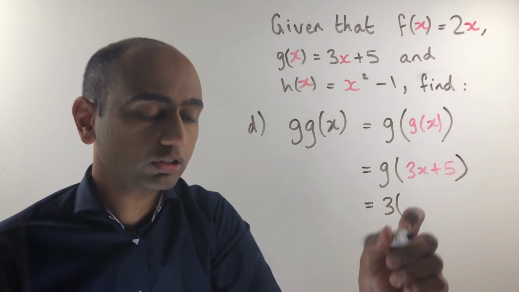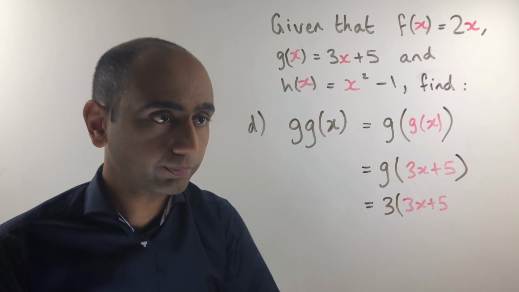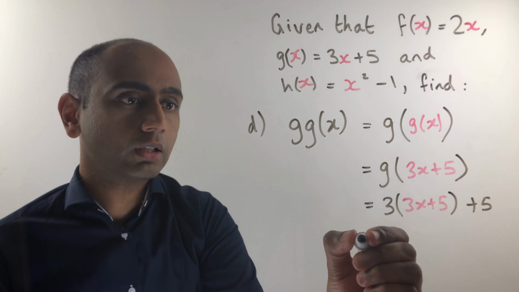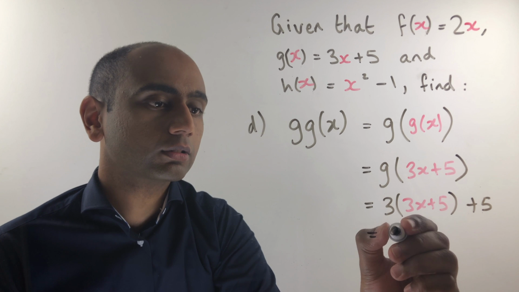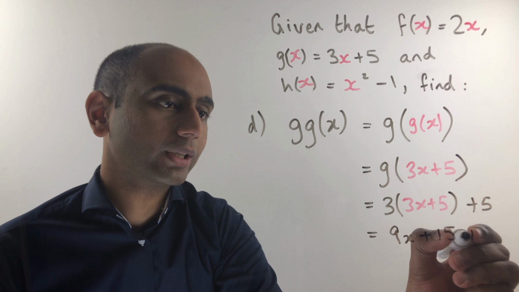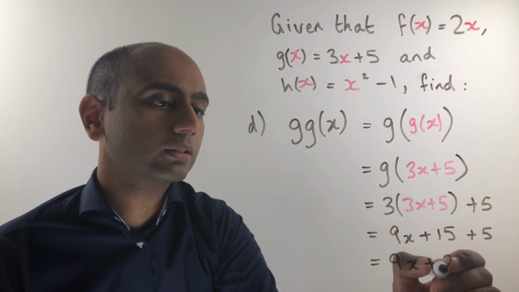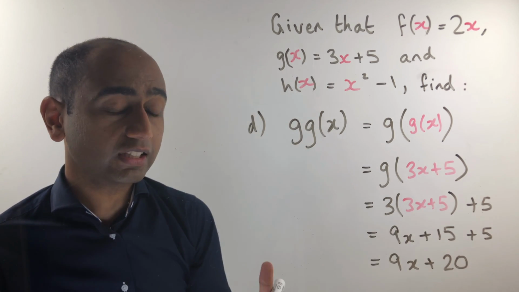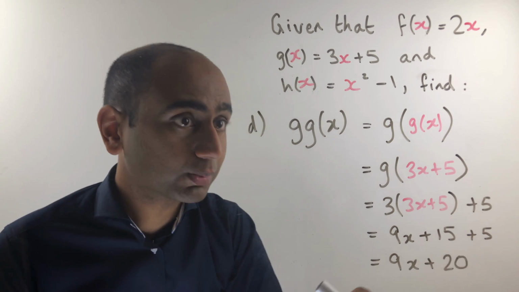So we're going to get 3 lots of 3x plus 5 plus 5. And if we multiply this out, we're going to get 9x plus 15, and then we have the 5 to add on at the end, so that simplifies to 9x plus 20. So gg of x is 9x plus 20. This composite function can be thought of as 9x plus 20.